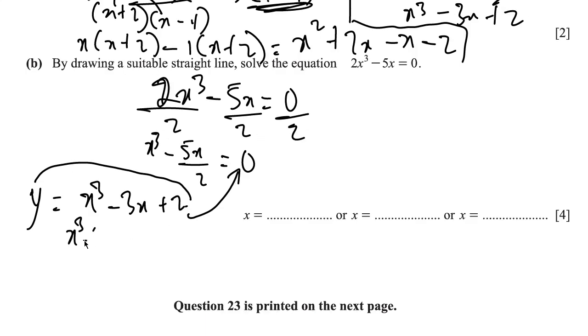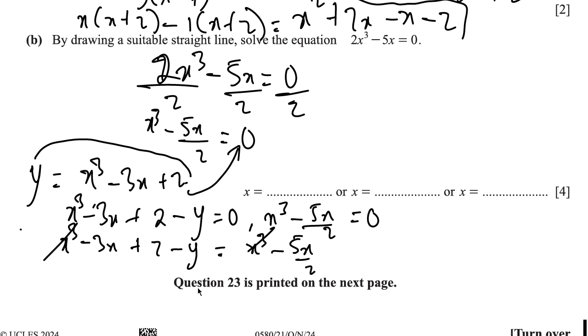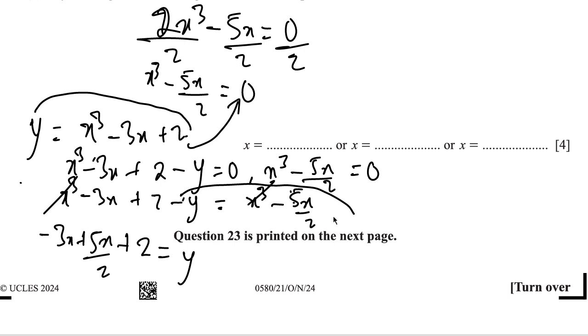So that's going to be x cubed negative 3x plus 2 negative y is equal to 0. And x cubed negative 5x negative over 2 is equal to 0. So we could therefore say that x cubed negative 3x plus 2 negative y is equal to x cubed negative 5x over 2. So this and this cancel. Right? This and this cancel. So we can move over y to the side and move over negative 5x plus 2 over. That becomes negative 3x plus 5x over 2, and then plus 2 equals y, because negative y has crossed over to become positive y.